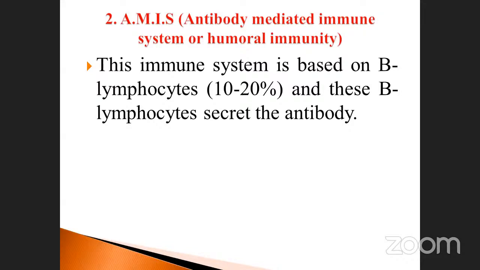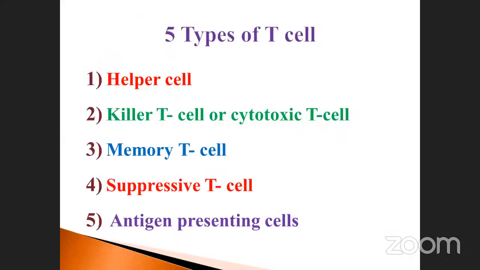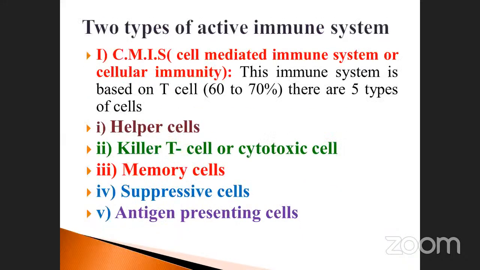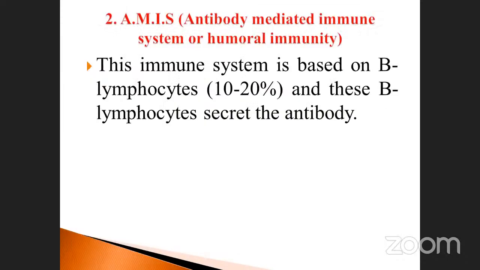The second one is called AMIS, antibody mediated immune system, or humoral immune system. This immune system is based on B lymphocytes, 10 to 20%, and these B lymphocytes secrete the antibody. Last class we discussed cell mediated immunity, CMIS. Now we discussed AMIS. Know the difference? Cell mediated is 80%, this one is 20%. Note it down, this is very important.